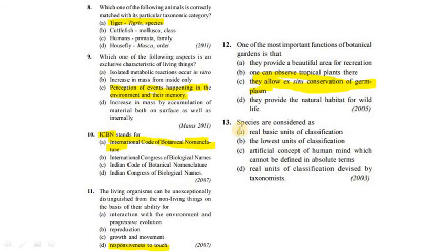Question number 13. Species are considered as option A, real basic units of classification. Option B, the lowest units of classification. Option C, artificial concept of human mind which cannot be defined in absolute terms. Option D, real units of classification devised by taxonomists. Our answer is option A, real basic units of classification. Let's move to the next question.